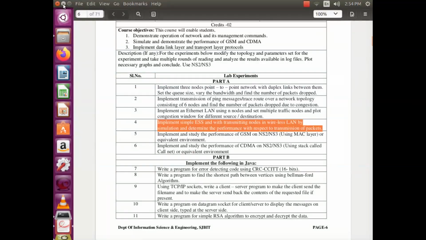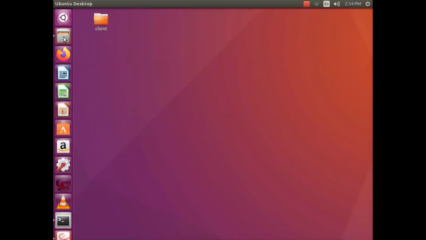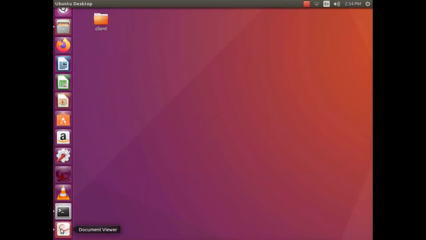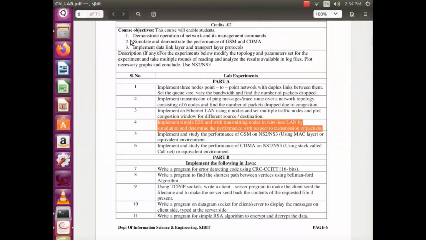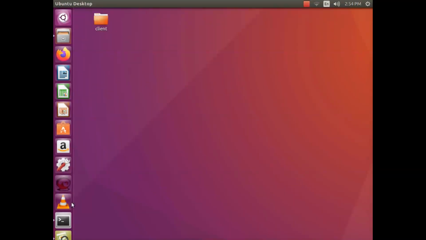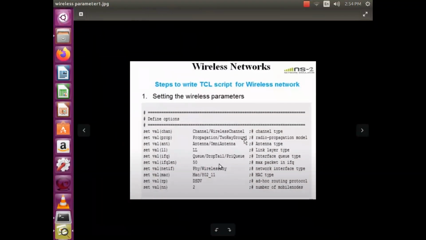So in order to understand the fourth program, we need to understand some of the parameters which will be set for this program. The parameters that have been set for the wireless communication involve choosing the channel type.